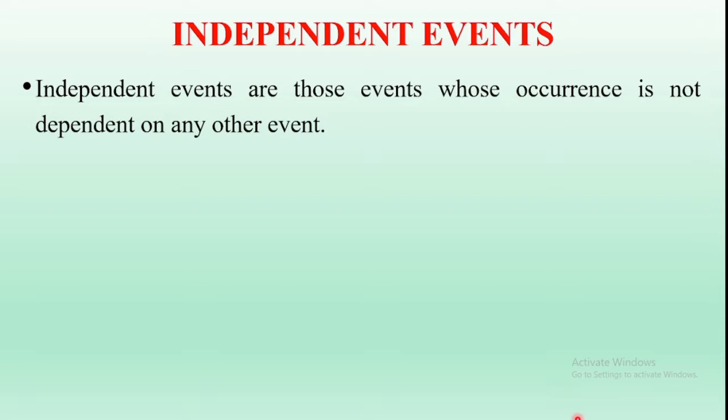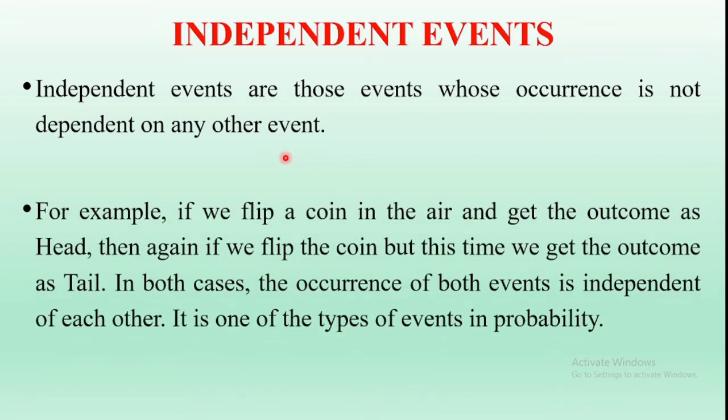In this video, I am going to discuss the independent event concept. Independent events are those events whose occurrence does not depend on any other event. For example, if we flip a coin, tossing it in the air, and get the outcome as a head, then if we flip the coin again and this time we get tail, in both cases the occurrence of the two events is independent of each other. It is one of the types of events in probability.